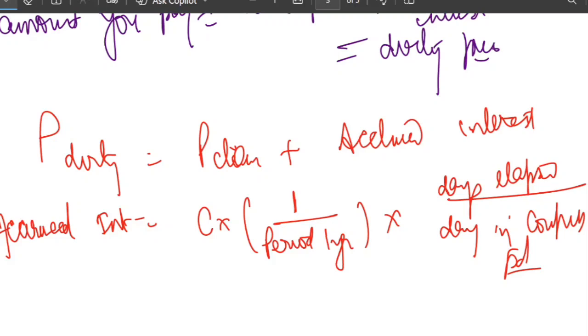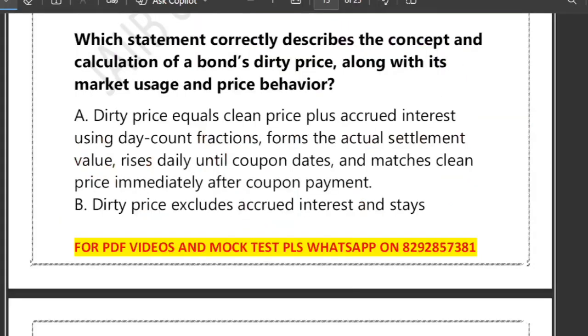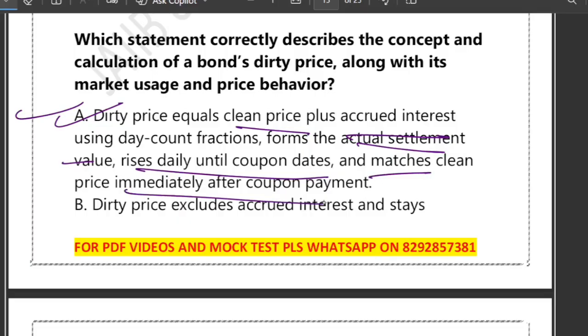US markets quote clean price because it gives a smoother number unaffected by the day count, and European markets quote the dirty price. Now let's see the options that we have. Option A says dirty price equals clean price plus accrued interest exactly. Settlement is always at the dirty price, yes, correct. It rises daily, yes, correct. It falls at the coupon date exactly. And US is the clean quote, European Union is the dirty quote, exactly. So option A is the correct one.